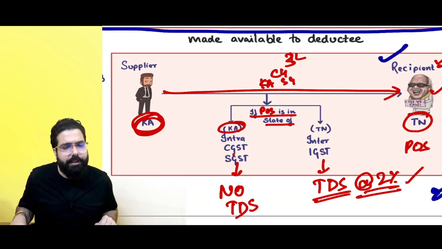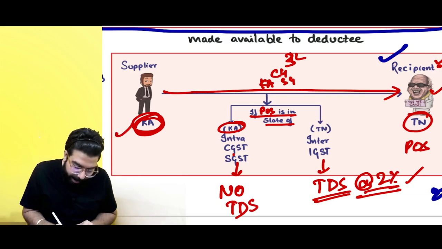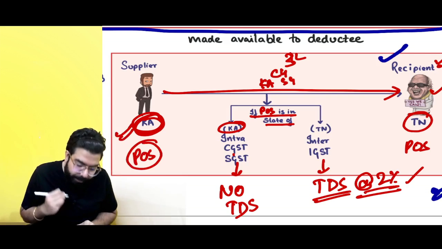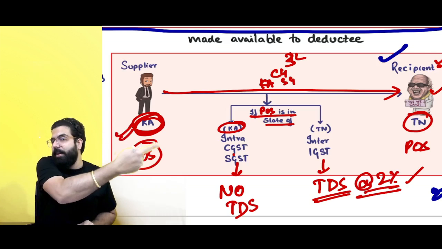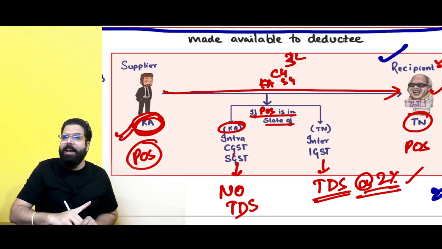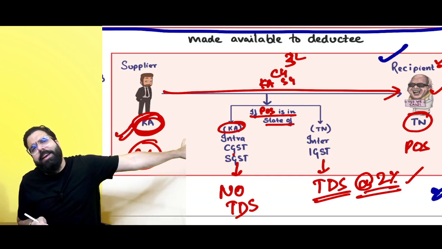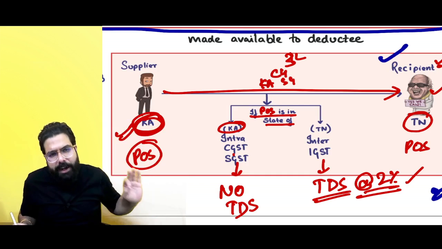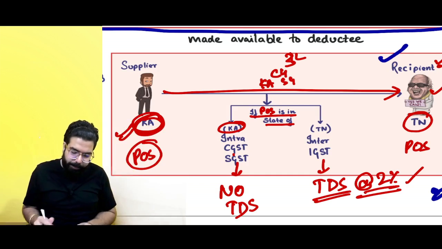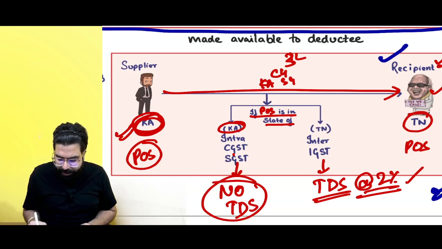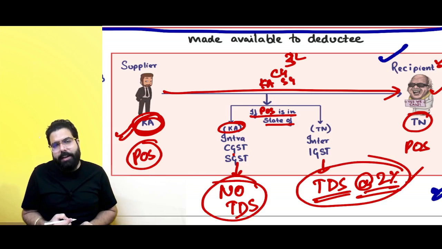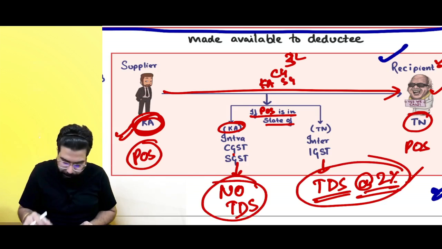Always remember one thing: if supplier and place of supply are in the same state, and recipient is in another state, then no TDS. If supplier is in one state, recipient in another state, and place of supply also in that state, then in that scenario, TDS will be deducted. Done, sir. Please write down no TDS here and write down TDS at the rate of 2% over here. Done, sir. Point is clear.